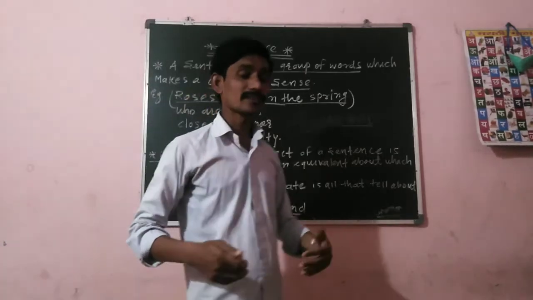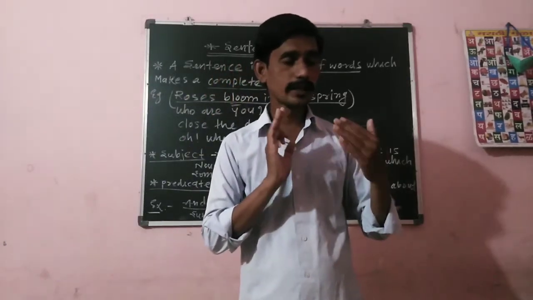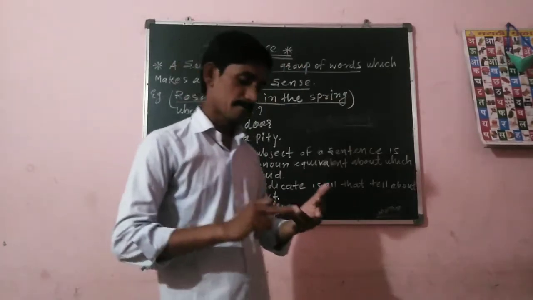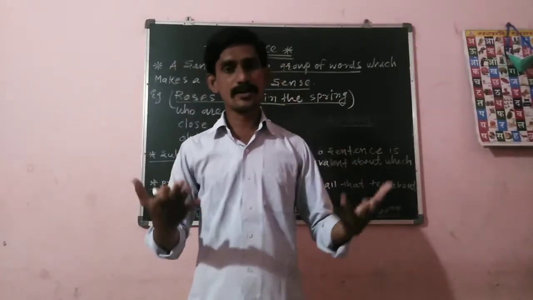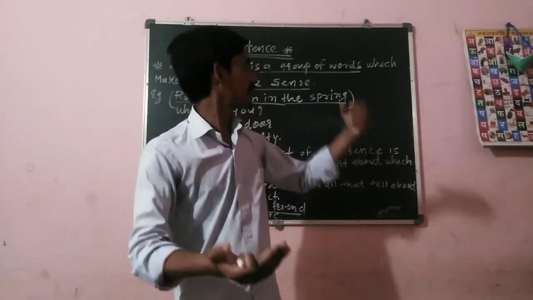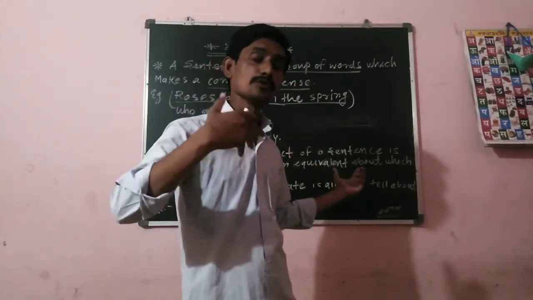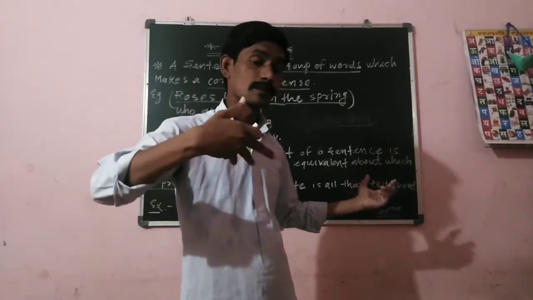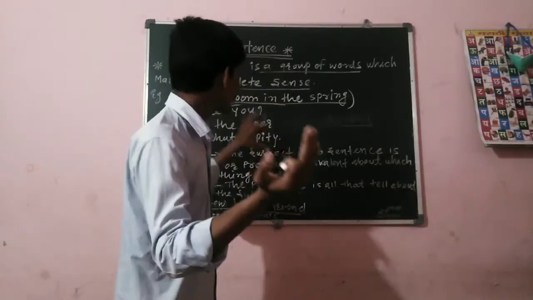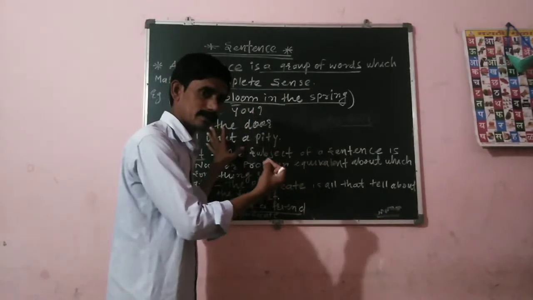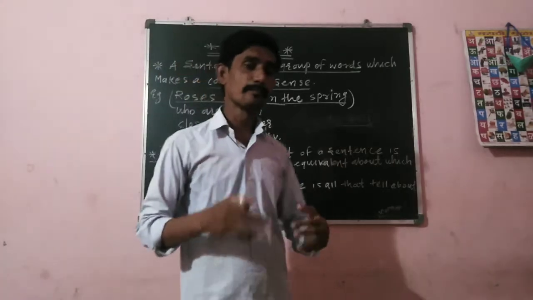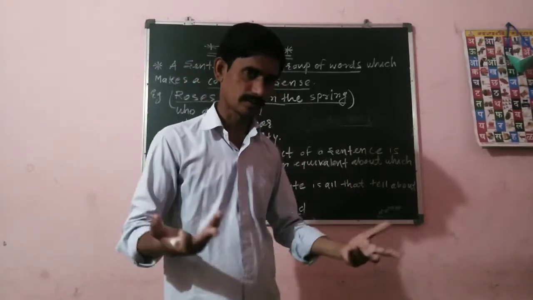My friends, there are four kinds of sentence: assertive, imperative, interrogative, and exclamatory. That topic I will take in the next class. But if you understand today's class, then you will be able to better understand the types of the sentence. So this is very important. Let's try to understand here, and if you are unable to understand, then make a comment. I will explain in another way also.